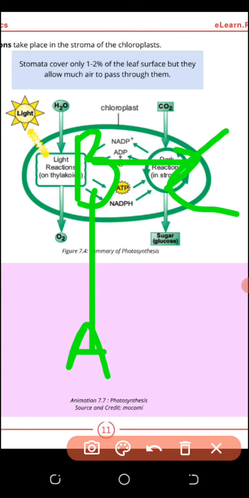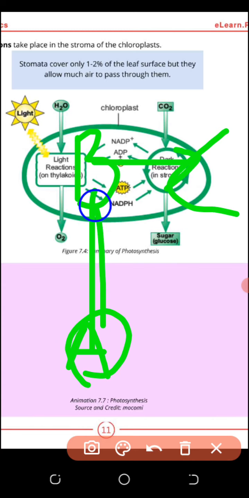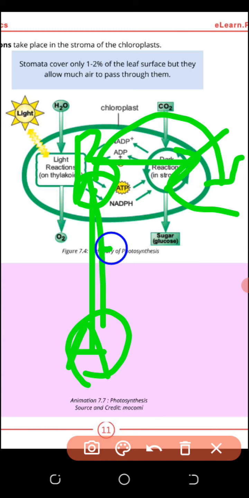This chain is called the electron transport chain. In photosystem 1 and photosystem 2, the electron transport chain takes place. Electron transport chain means electrons will be transported from one molecule to another molecule and from that to a third molecule. I am not naming the molecules, you will study them in first year, but one thing is clear: by moving electrons you are producing energy, because some reactions are exothermic and some are endothermic.